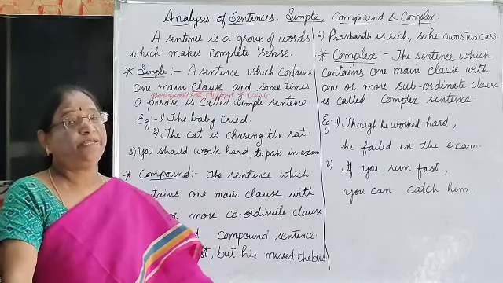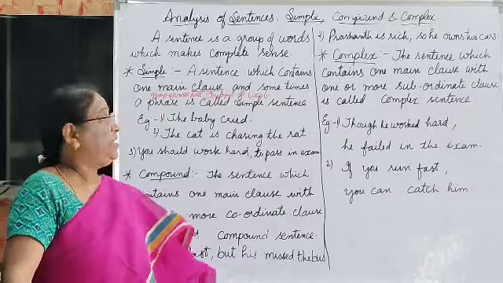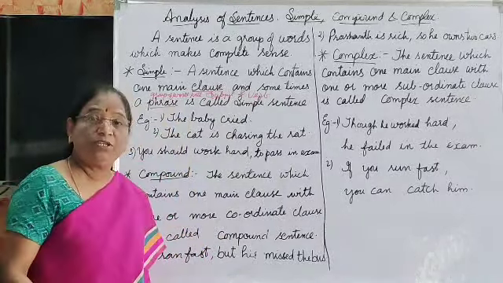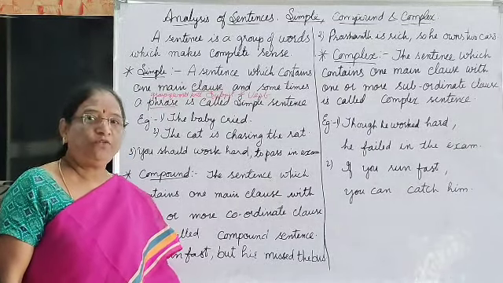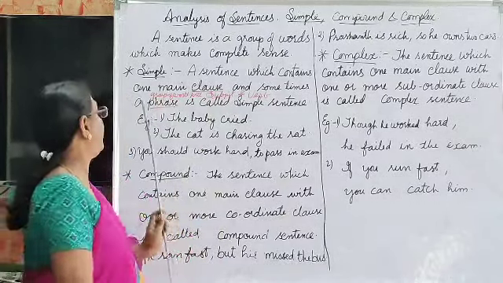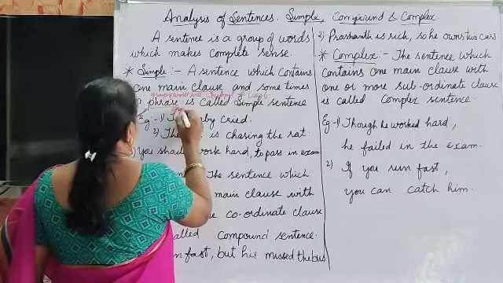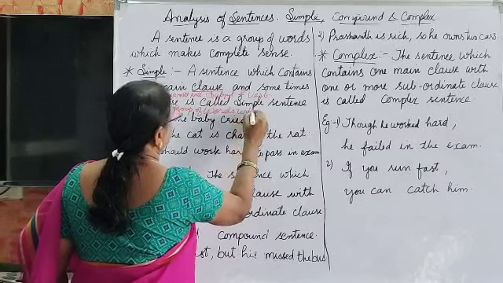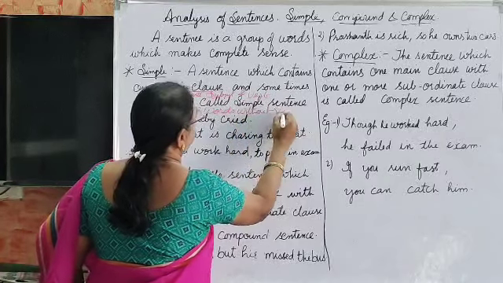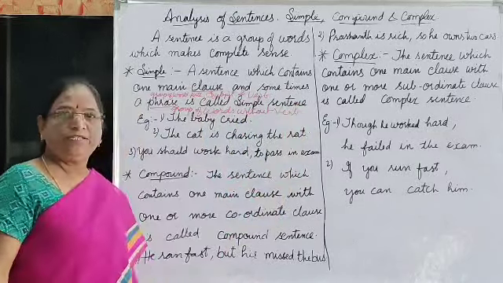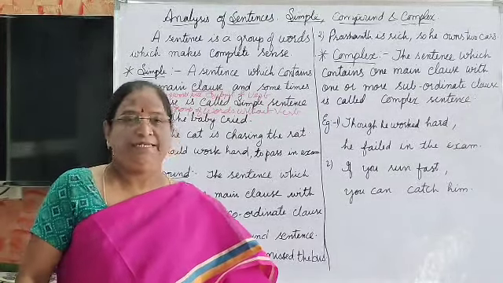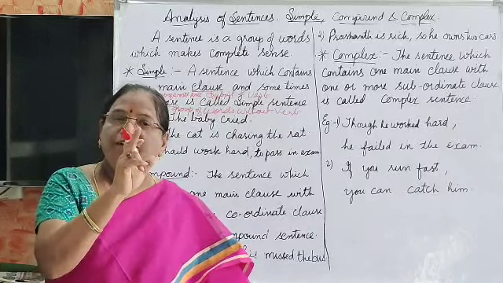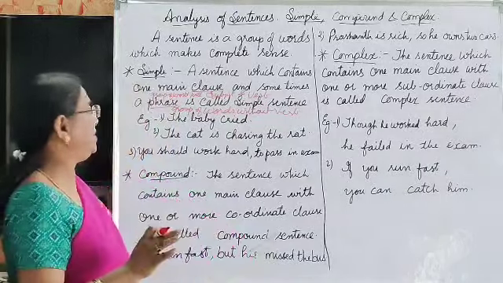That is why it is known as the main clause. Whereas a phrase is a group of words without a verb. Actually, to find out a simple sentence, we need to know that a simple sentence has only one verb. That's all.